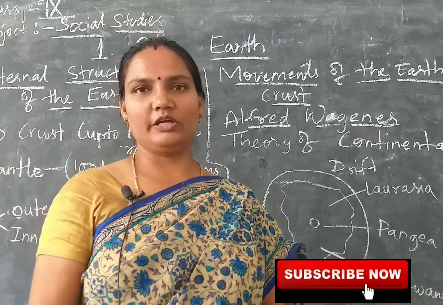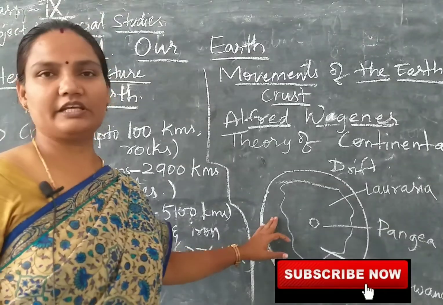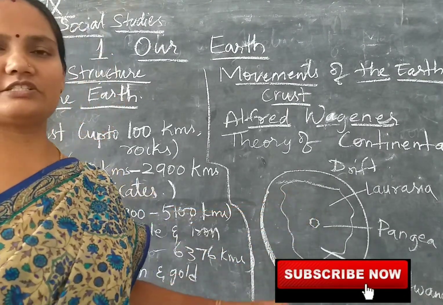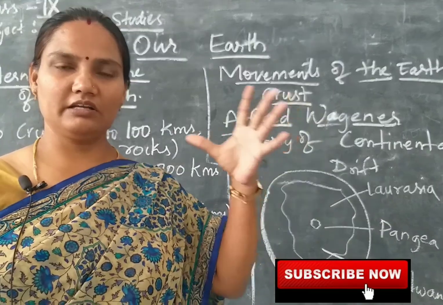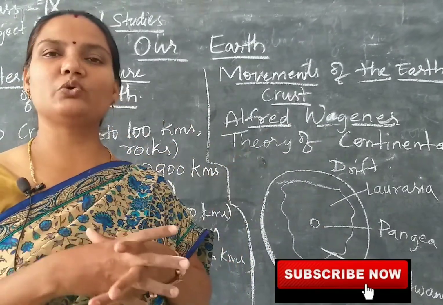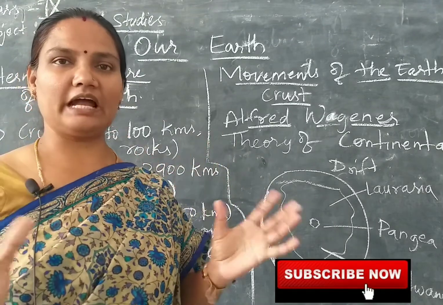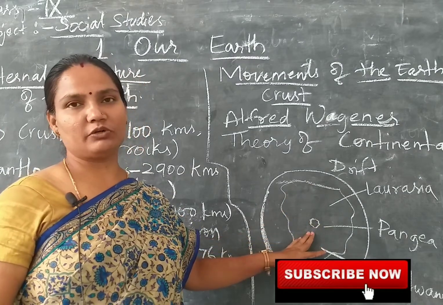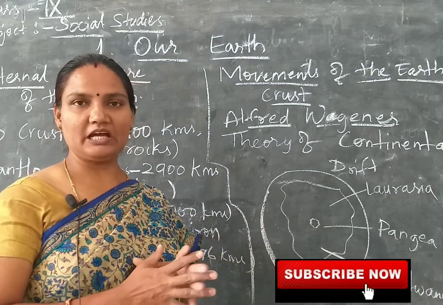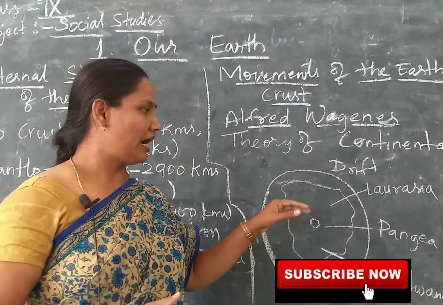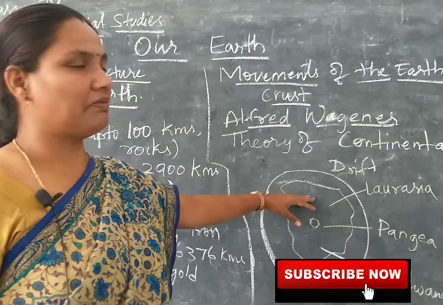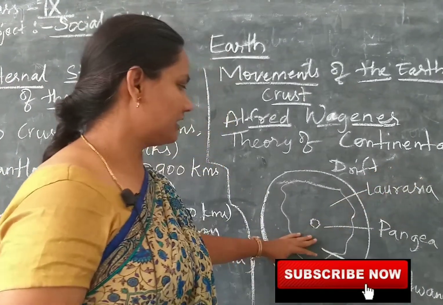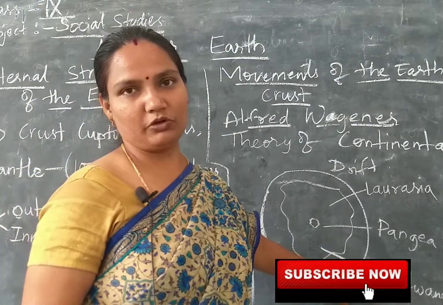According to him, he proved that earlier all these continents were not separated. They were attached to each other in one big landform called Pangaea. Later, due to the earthquakes and volcanoes, this Pangaea got separated, and the northern part of Pangaea formed a few continents, and the southern part of Pangaea formed a few continents.